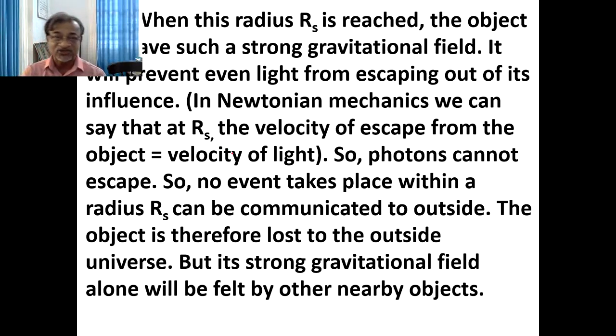Even photons cannot escape. So we cannot see the black hole, because we see an object by reflecting photons. Here, photons are also absorbed by the black hole.